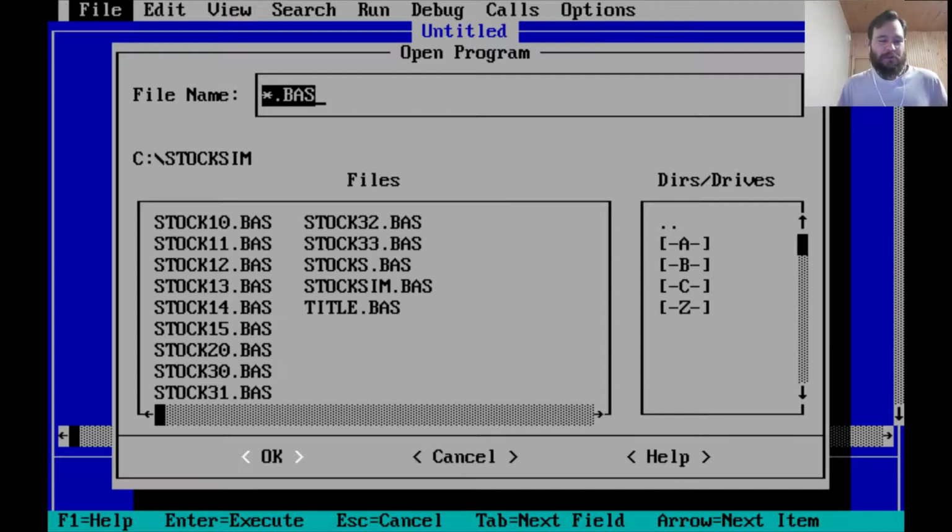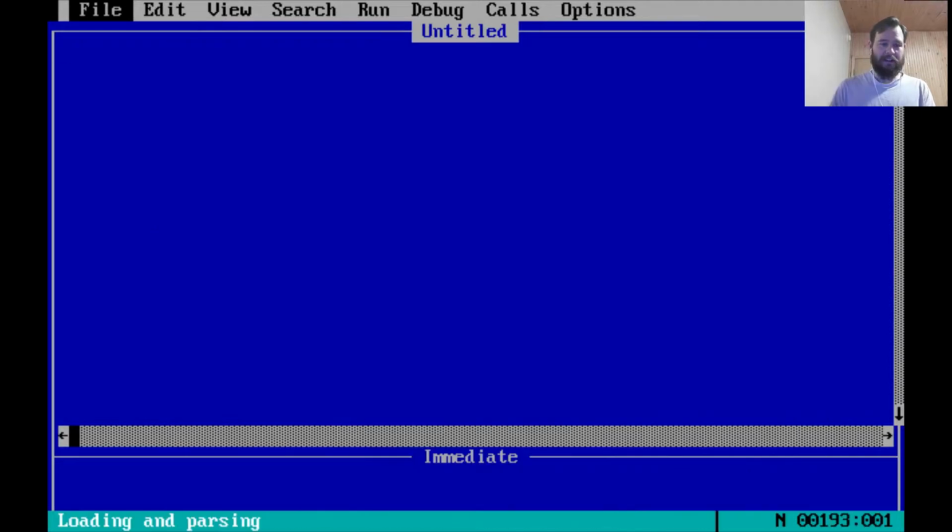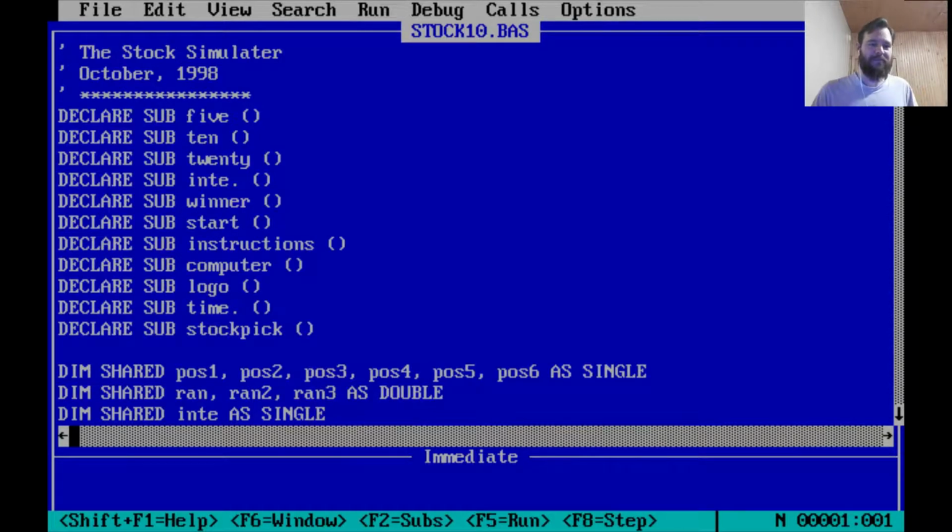As you can see, there's a few different versions, and we'll go through them all, obviously not in order because I worked on Stock Simulator for many different iterations. But in October 1998, I created the first one, the Stock Simulator. So let's just run it, we'll peruse it, we'll have fun with it, and if there's time, we'll go through the code.